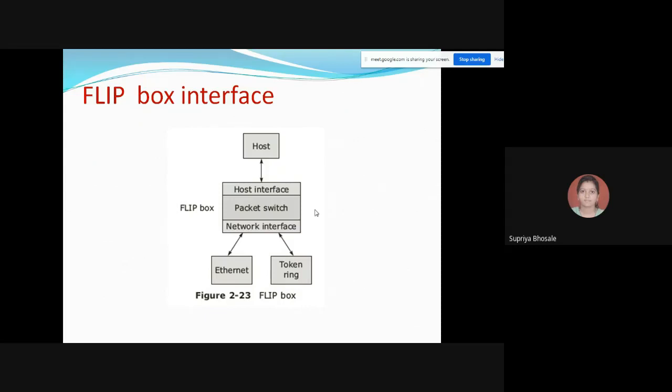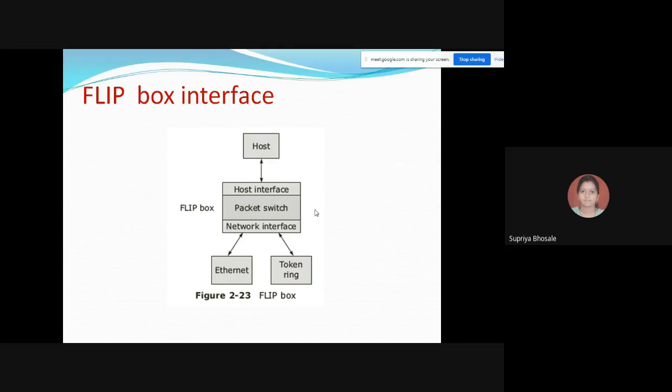For transparency, FLIP identifies entities called network service access points, NSAPs, with location-independent 64-bit identifiers. Sites on an internetwork can have more than one NSAP, typically one or more for each entity, for example, the process.